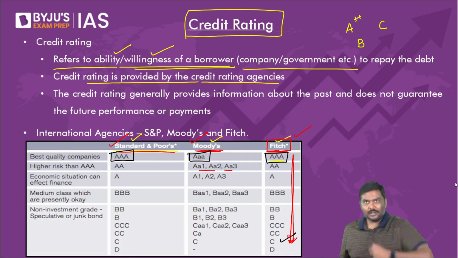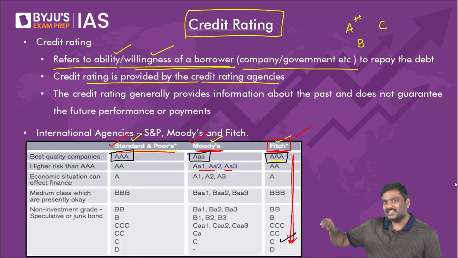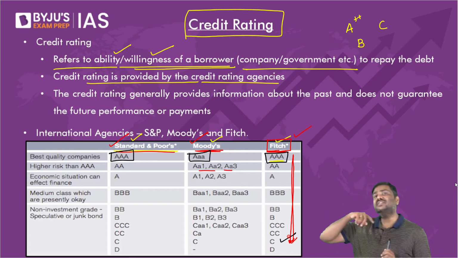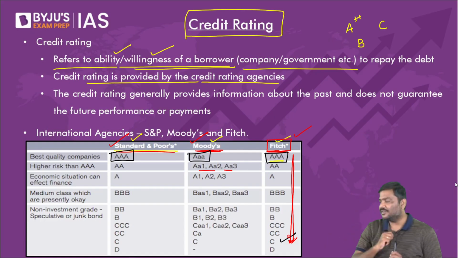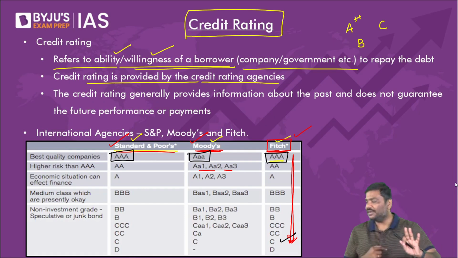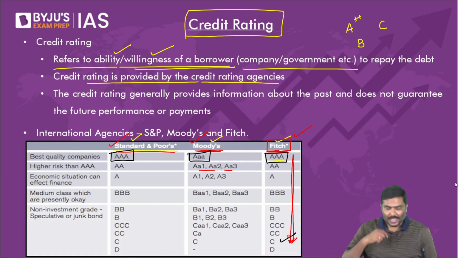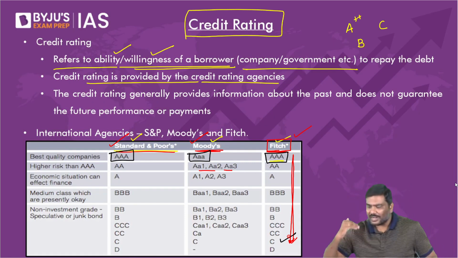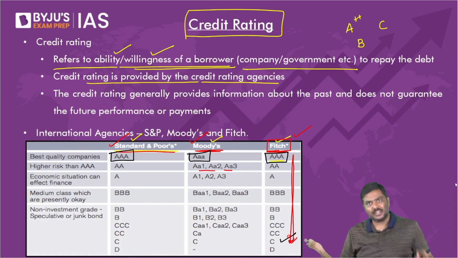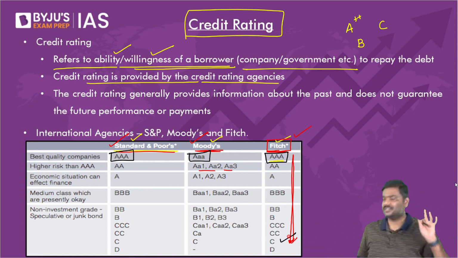And now tell me, if the credit rating is decreasing, don't you think that by investing in such instruments, you're taking higher risk? Last point for the day. We'll continue tomorrow after this. I'll repeat the statement. As you keep on moving downward like this, are you not taking higher risk? Yes. If you're taking higher risk, what should be the coupon rate? What should be the interest that you're going to demand? Interest rate will start increasing. Please remember this.